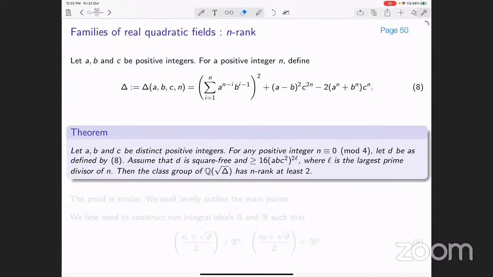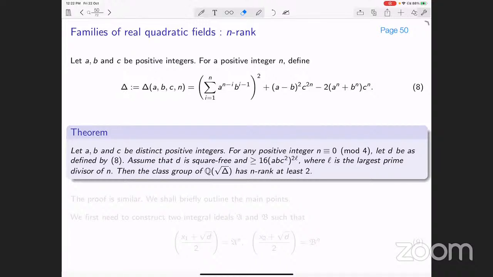For any positive number n congruent to 0 modulo 4, let D be as defined by 8. Assume that D is square free and it is at least 16 times ABC square to the power 2L, where L is the largest prime divisor of n. Then the class group of Q root delta has rank at least 2.